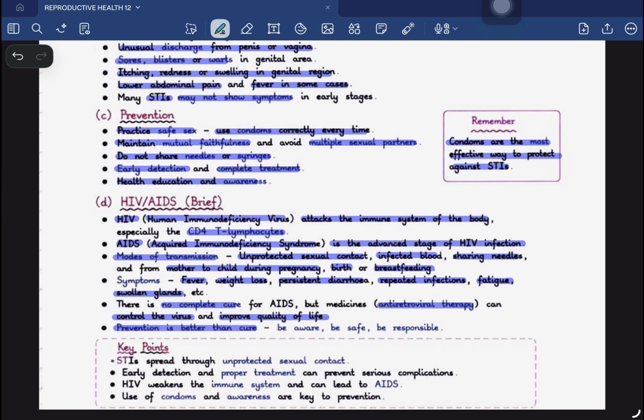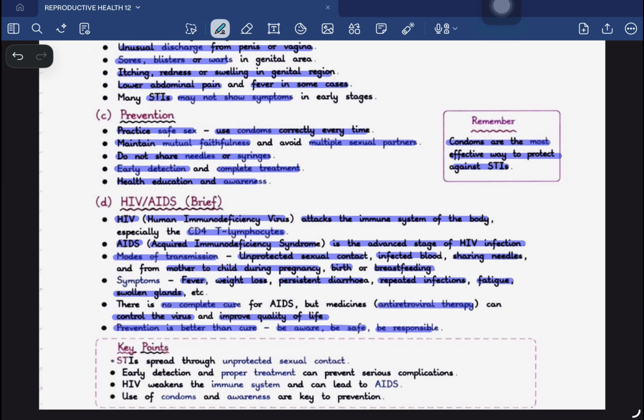Prevention is better than cure, so be aware, be safe, and be responsible rather than having AIDS in your life. Since it does not have any complete cure, it becomes very important to be safe, to be aware, and to be responsible.